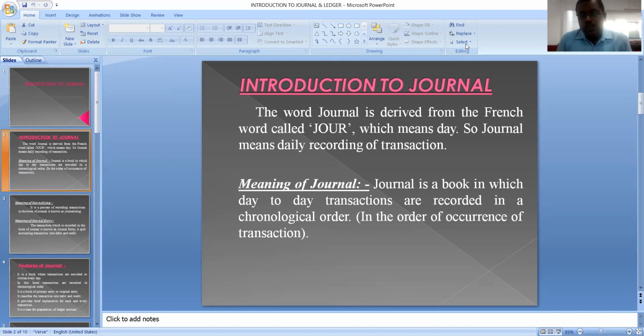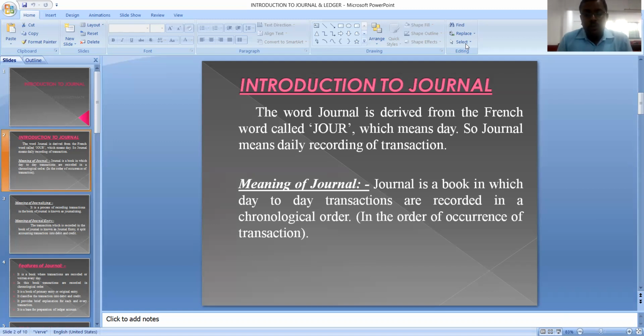Today we are going to solve some question paper problems on journal. Today I am going to work on a 2019 question paper problem. Journal is very important and it is the base for all accounting practice. If you are perfect with journal, then you can solve problems on subsidiary books and even prepare ledger accounts. So it is better to be perfect with journal.